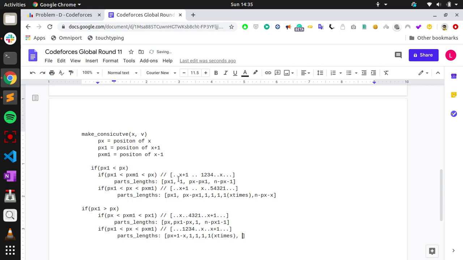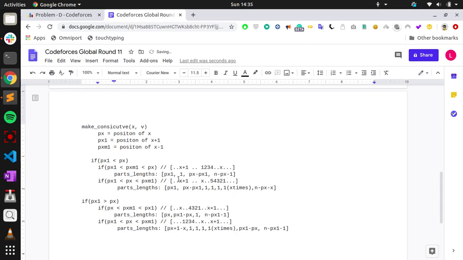Then from px plus 1 to px1 there is another part, so px1 minus px, and after px there is another part, so n minus px minus 1 as one more part.